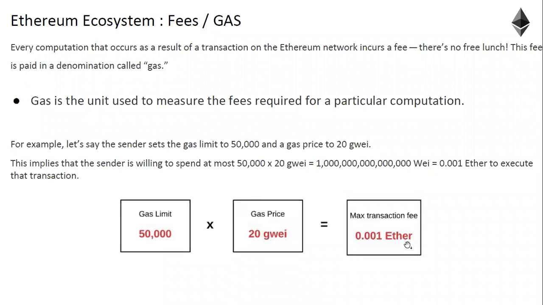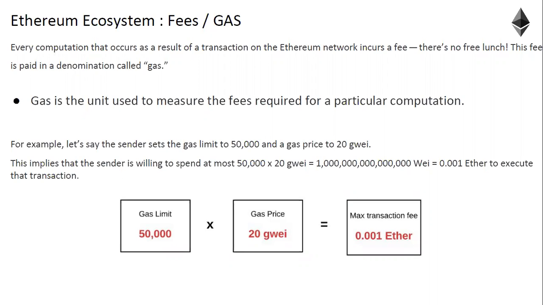But to calculate this transaction fee, there is a formula: gas limit into gas price. I'll give you a realistic example, but all you need to understand from this slide is that gas is a unit to measure the fee required for a particular computation on the Ethereum network.